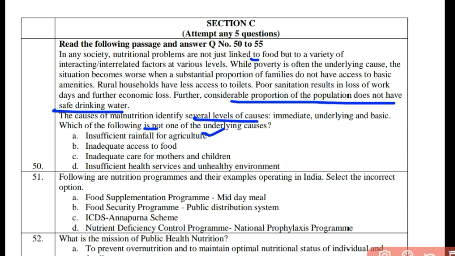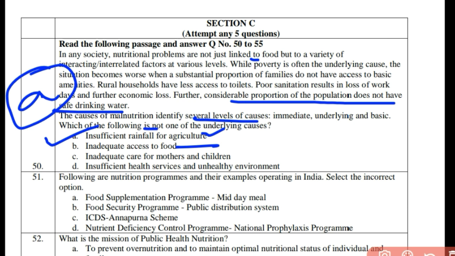Let's see. Inadequate access to food, this leads to malnutrition. This is right. Inadequate care for mothers and children, this also leads to malnutrition. If you remember, low birth weight children. Insufficient health services, this is obviously a reason for malnutrition. A child might get ill again and again, leading to malnutrition. So the right answer is A, that is insufficient rainfall, which has nothing to do with malnutrition. Yes, it might affect the production but not malnutrition.